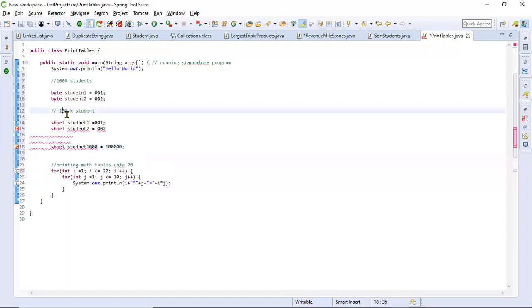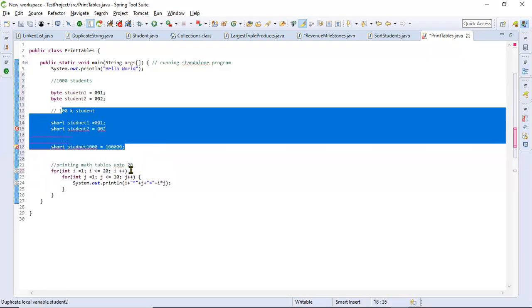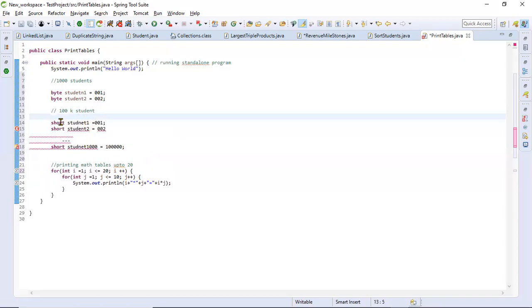Now if we have a next range of school which has even more students, we can go for the next bigger range.